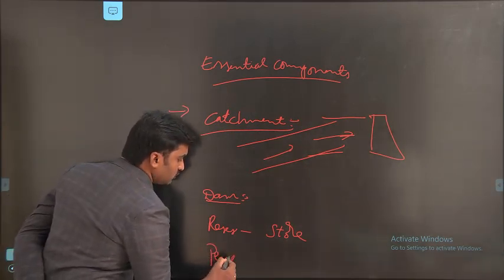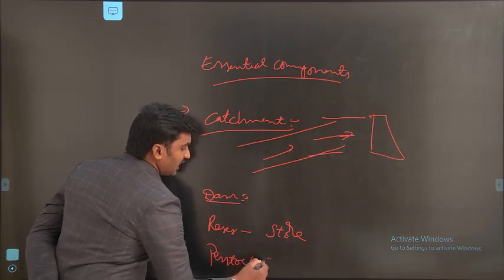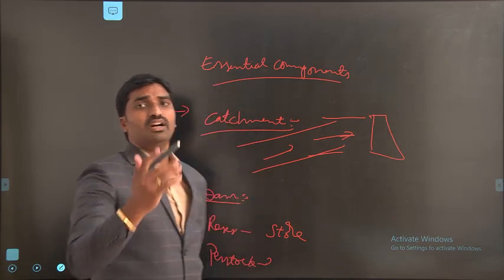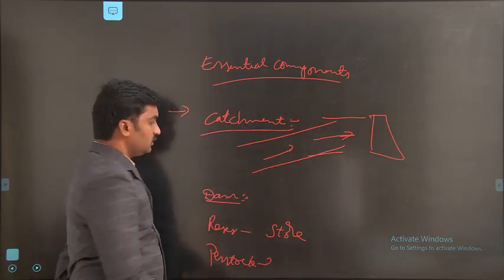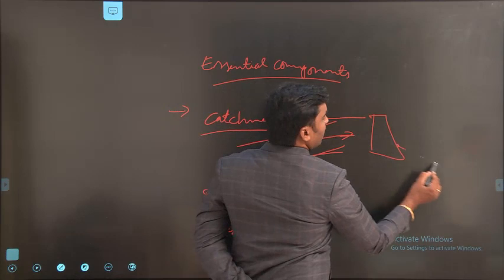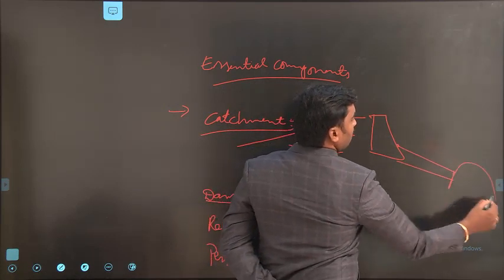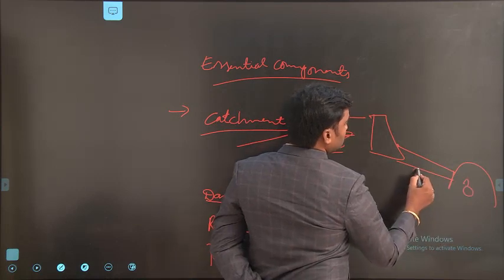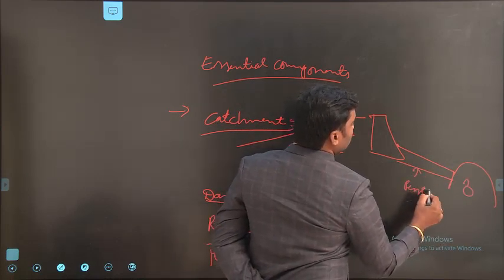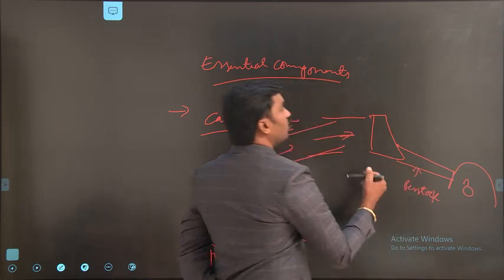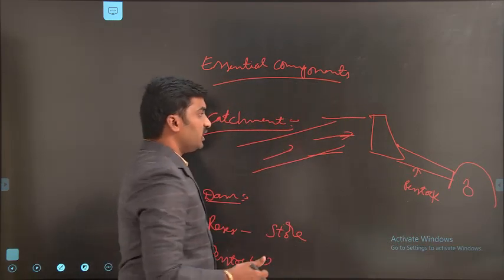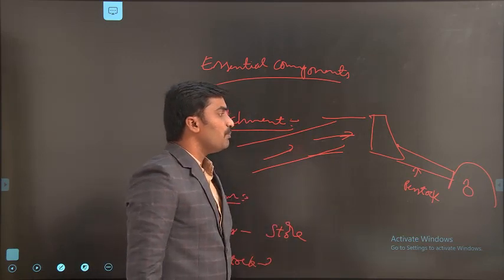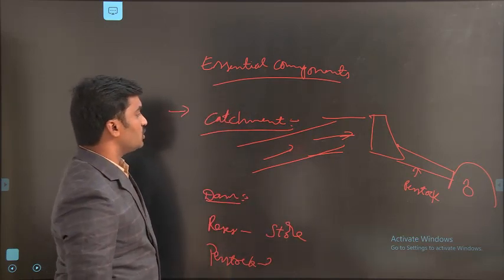Catchment area, dam, reservoir, and next one is the penstock. So the penstock is used for transferring the water, connecting the positions of the dam and the turbine areas. So it is the connection between the dam and the turbine house or power house. Okay. So this is the pipe. It is a very strong pipe because it needs to accept the high pressure of water also. So that's why we need to construct the penstocks. So penstock is also very important.